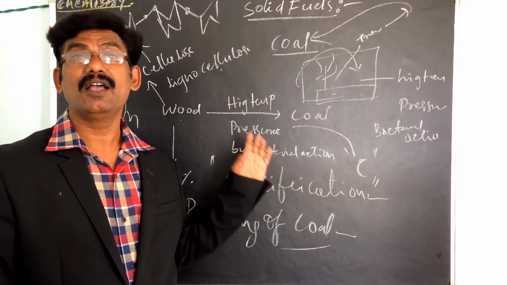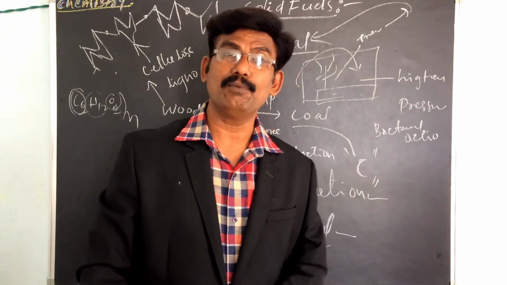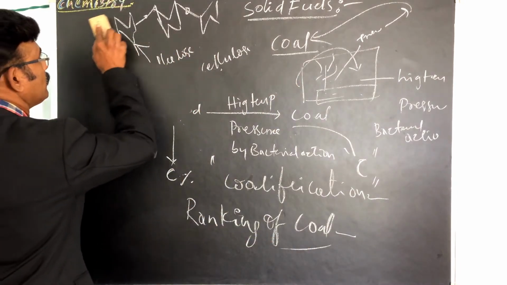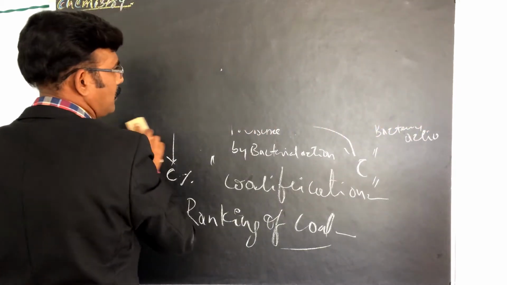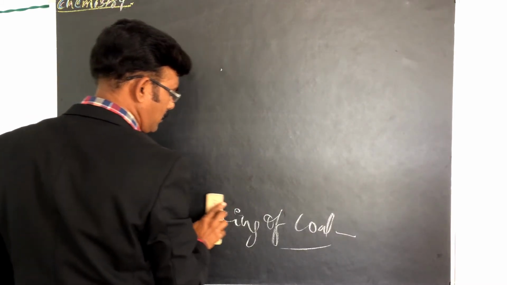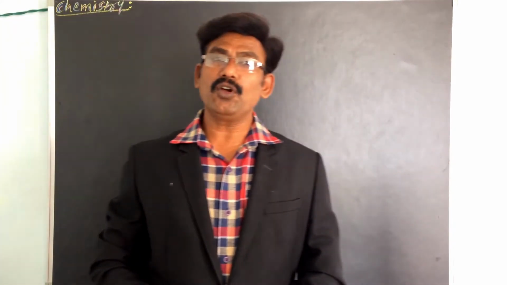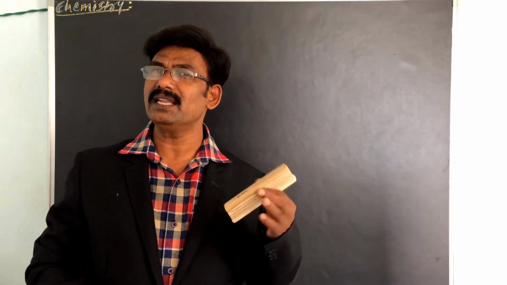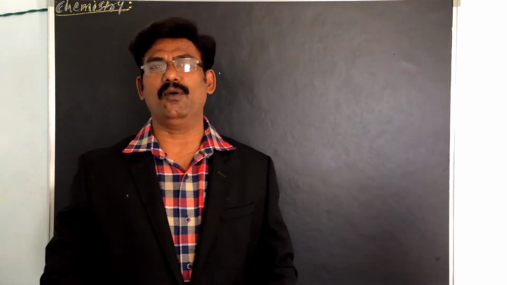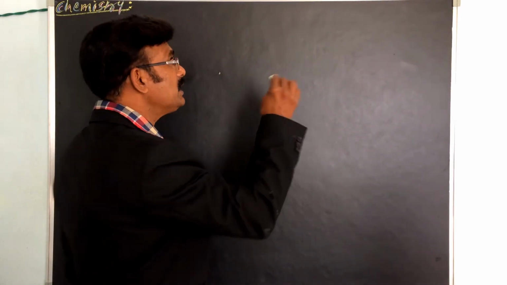The dry wood contains how much carbon, how much oxygen, how much hydrogen. We have to know that, it is important.